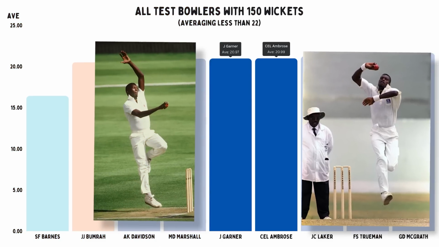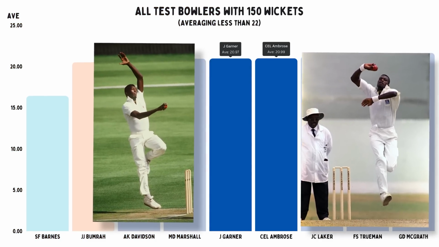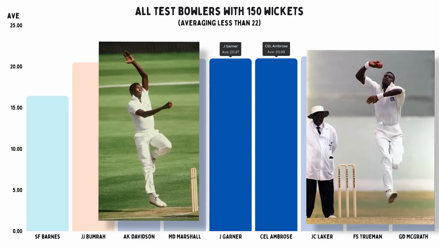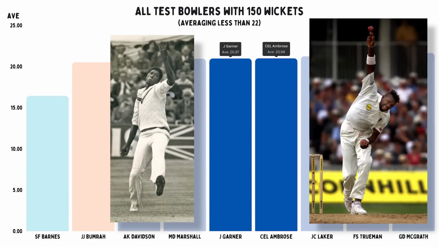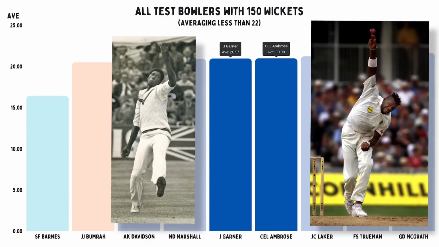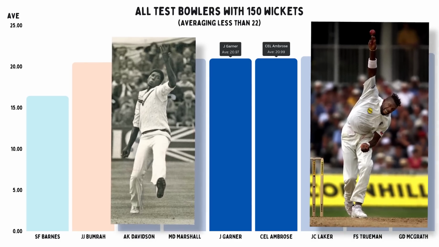Joel Garner and Curtly Ambrose are the two who bring together big height, fast speed, and incredible accuracy. And I would say, all things considered, these are the three things that are the most important as a fast bowler. And one reason we don't get a lot of tall fast bowlers is because quite often when they pitch the ball up, it floats. But with these two, it did not. Not that either of them actually worried about pitching it up all that much. Their ability to get the ball to jump off of a length was absolutely terrifying. But I think most importantly, they never let a player really get away from them.